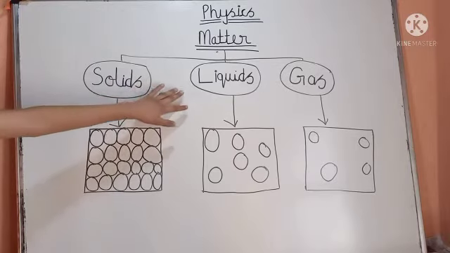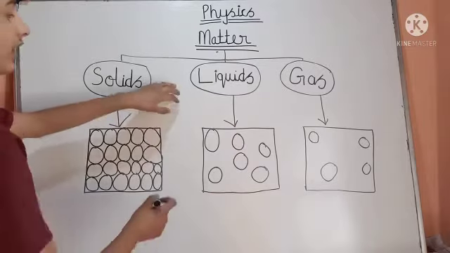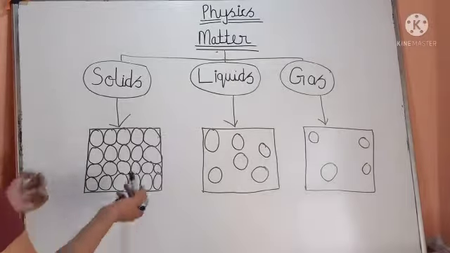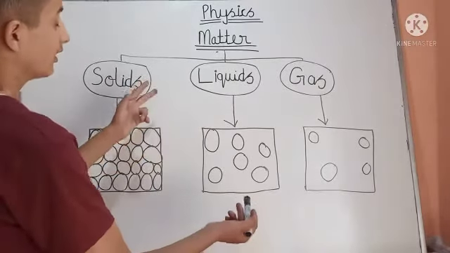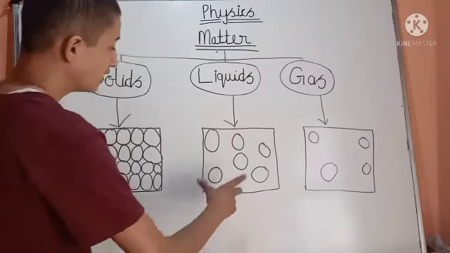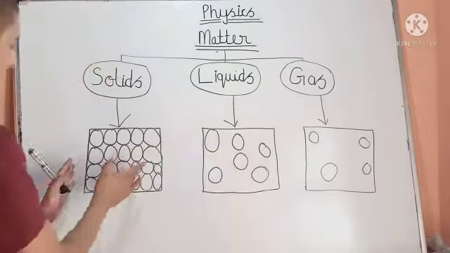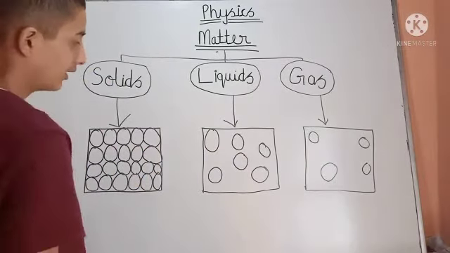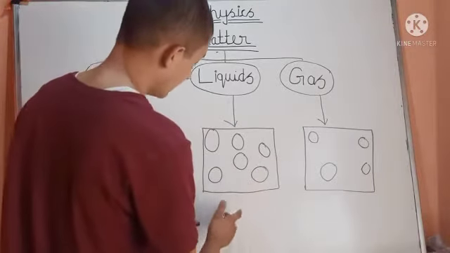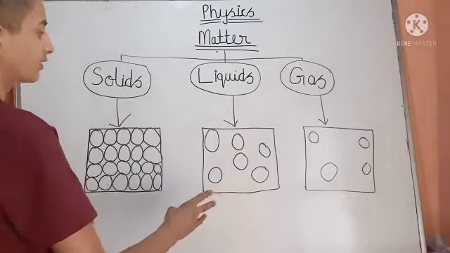And now we will study liquids. Liquids have more intermolecular space than solids, but less intermolecular force than solids. You can see the space between two molecules is more than that of solids, but as the space between two molecules increases, the attraction force between those molecules decreases.